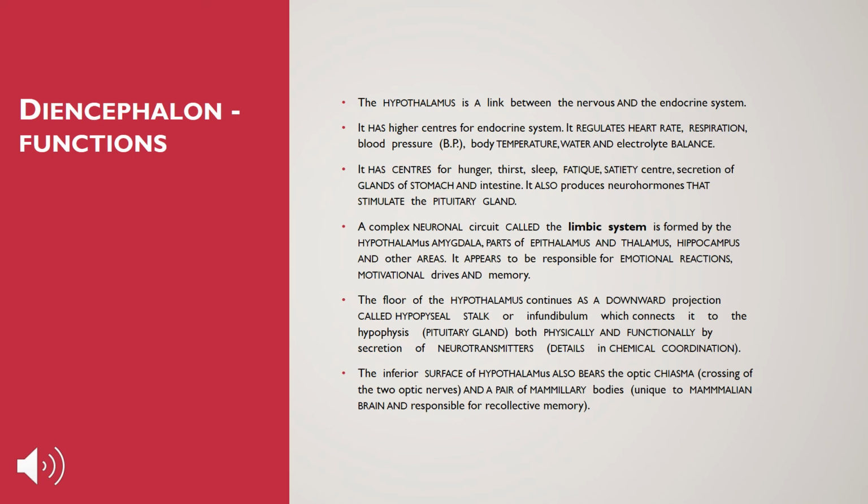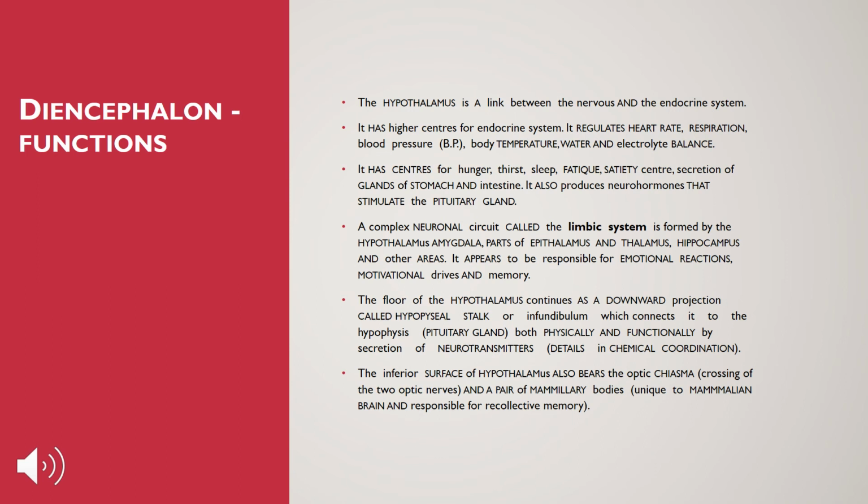As we know, the diencephalon consists of epithalamus, thalamus and hypothalamus, and the hypothalamus is a link between the nervous and the endocrine system. This hypothalamus has high centers for the endocrine system. It regulates heart rate, respiration, blood pressure, body temperature, and water and electrolyte balance. Regulation of heart rate, respiration and blood pressure is all related to your life, so it is one of the most important parts of the diencephalon.